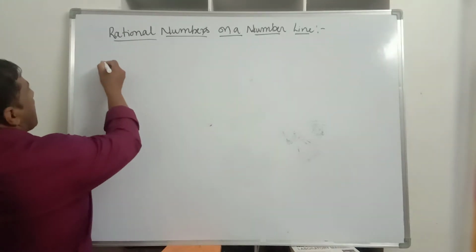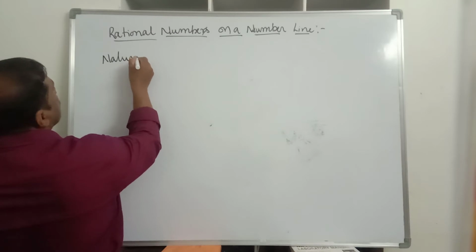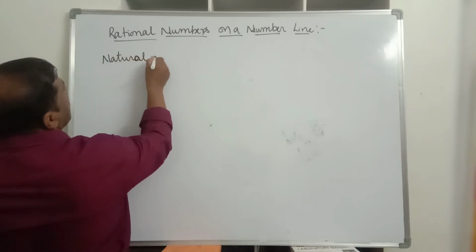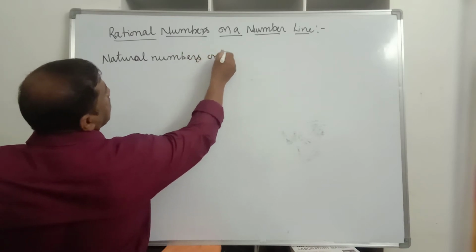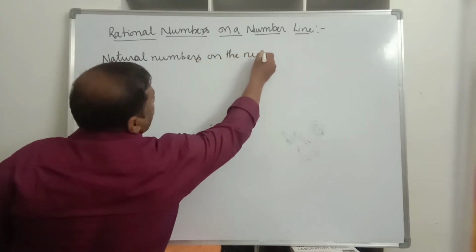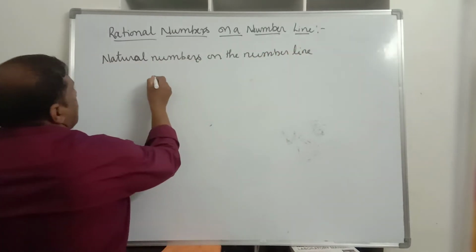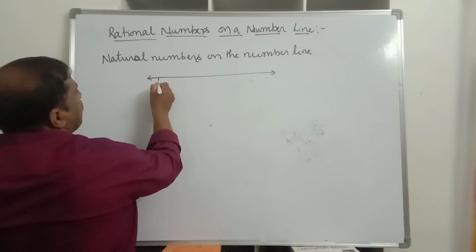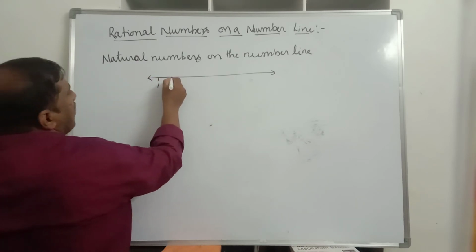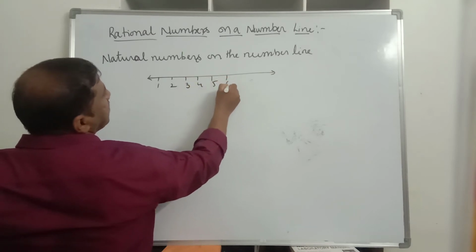How do we represent natural numbers on the number line? We draw a number line and start with 1, and then at equal distances 2, 3, 4, 5, 6 and so on.